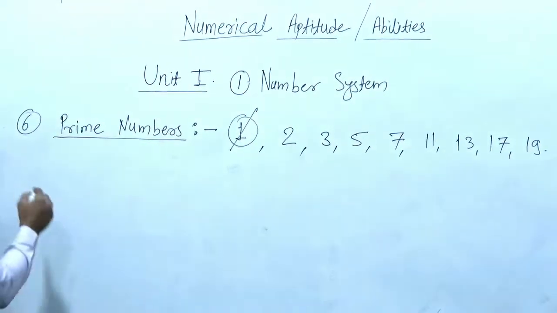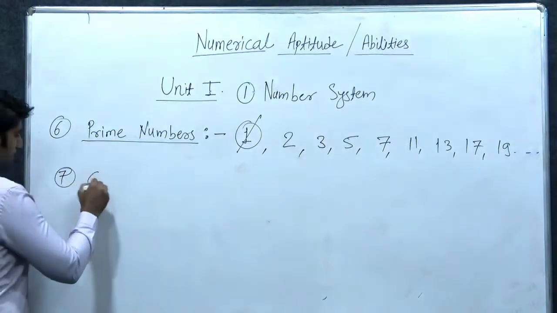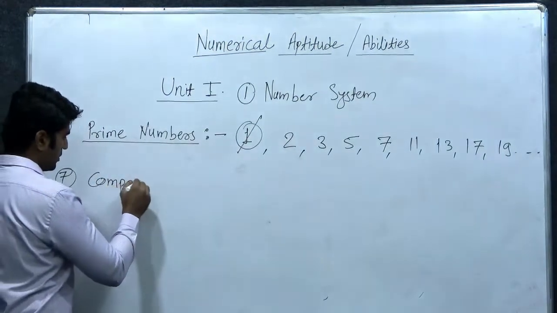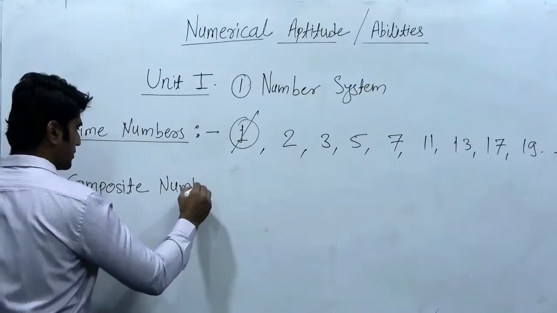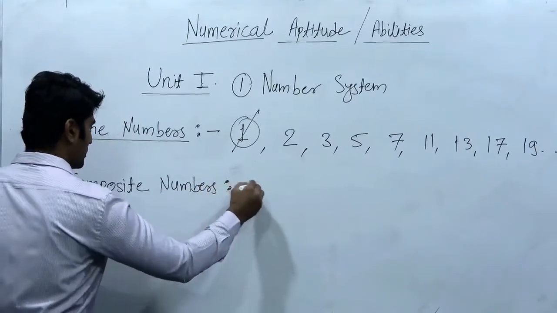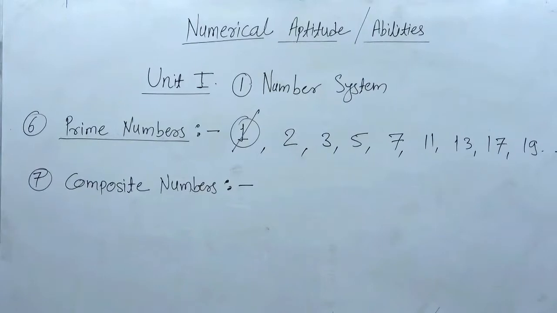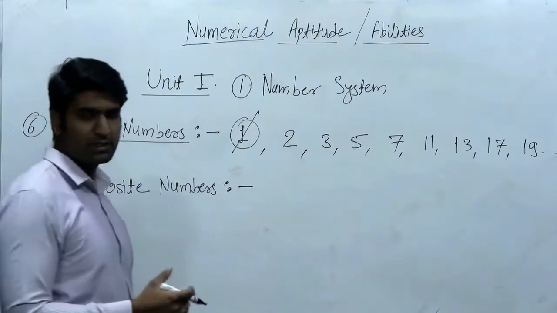Next, seventh type is composite numbers. So the definition is easy.